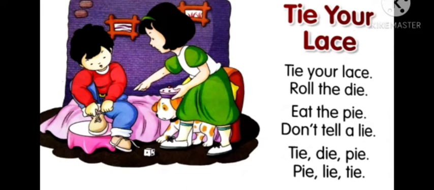Then eat the pie. Can you see? In her hand a pie is there. So she is asking to eat the pie. First tie your lace, then roll the die and eat the pie. Don't tell a lie. So she is asking not to tell a lie. That means always speak the truth. Don't speak lies.